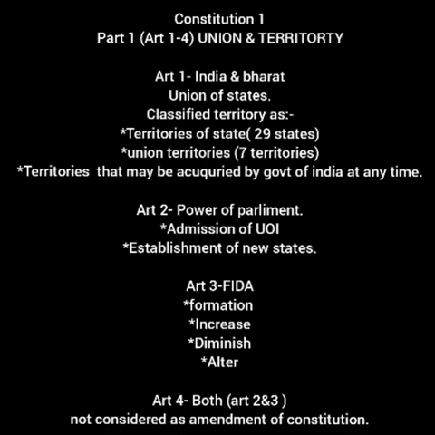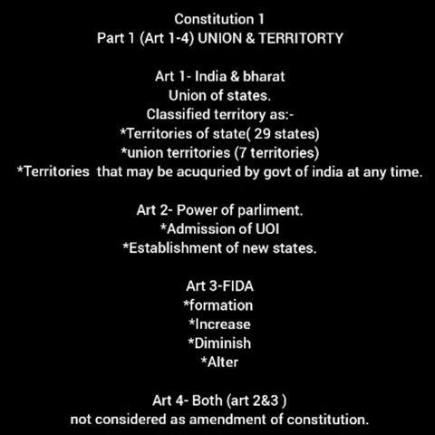The first, territories of states, means India has 21 states. The union territories means the 7 territories that are present in India. And the last point is territories that may be acquired by the government of India at any time, which means future territories that can be acquired by India, so it comes under international law. And the next article is Article 2.